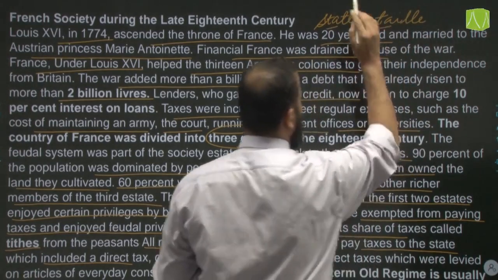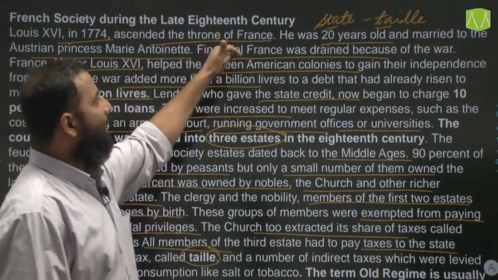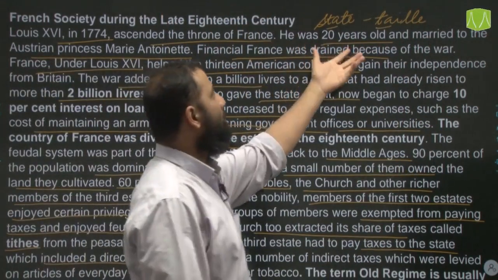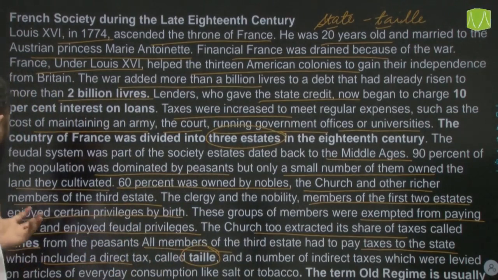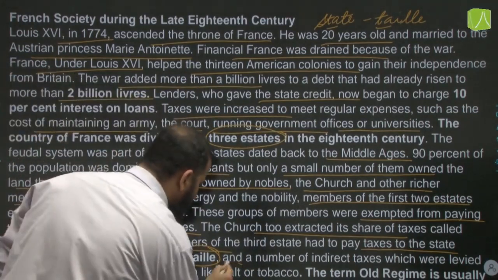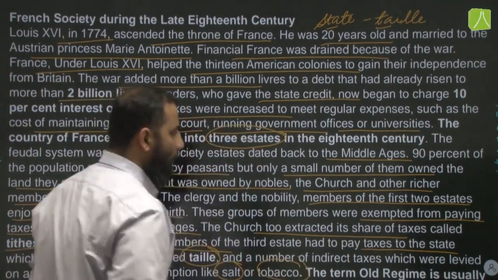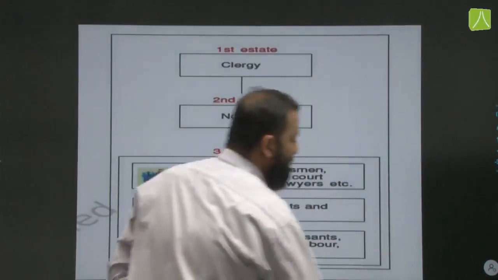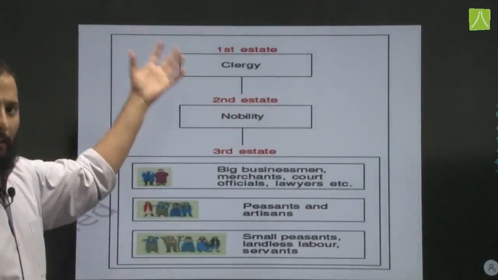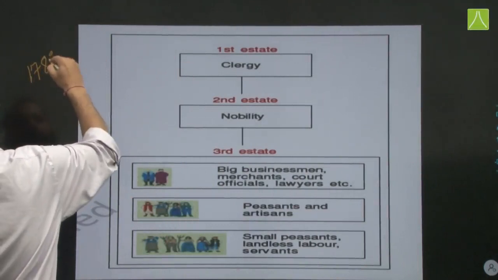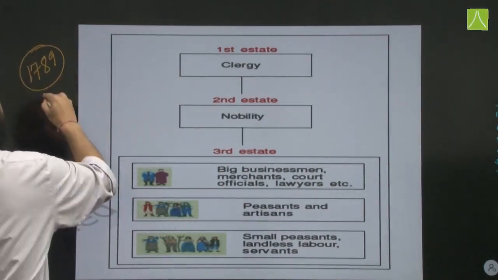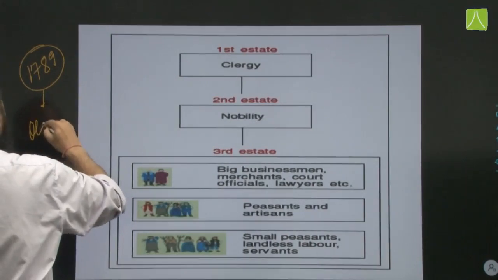The tax collected by the state was taille, and there were a number of other indirect taxes levied on articles of everyday consumption like salt or tobacco. Now the term old regime refers to the institutions of France before 1789. Whatever institutions were there in France, we call them the old regime.